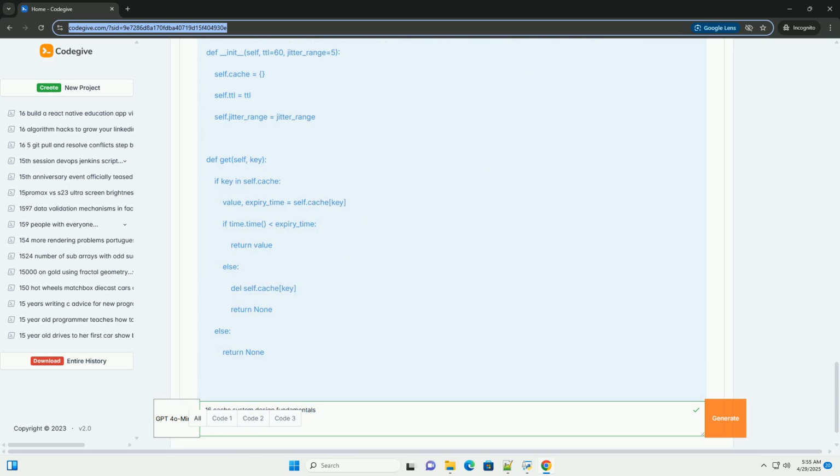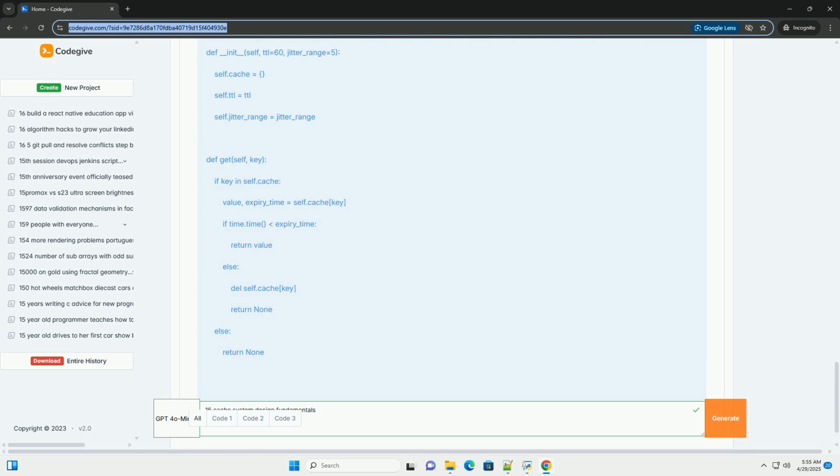Set associative cache: a compromise between direct mapped and fully associative. The cache is divided into sets, and each main memory location maps to a specific set. Within the set, the data can be stored in any location. N-way set associative means each set has n slots. Code example, simplified direct mapped cache.